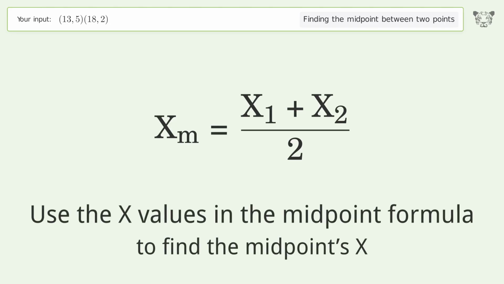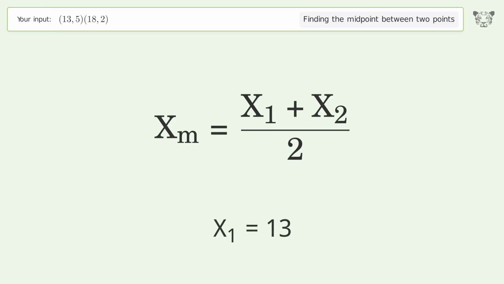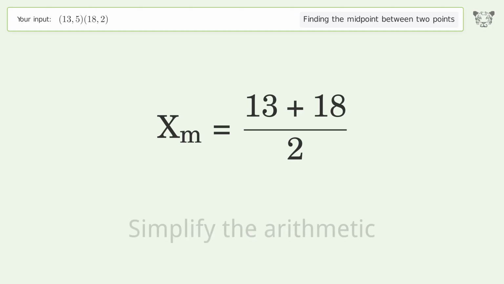Use the x values in the midpoint formula to find the midpoint's x. x1 equals 13. x2 equals 18. Simplify the arithmetic.